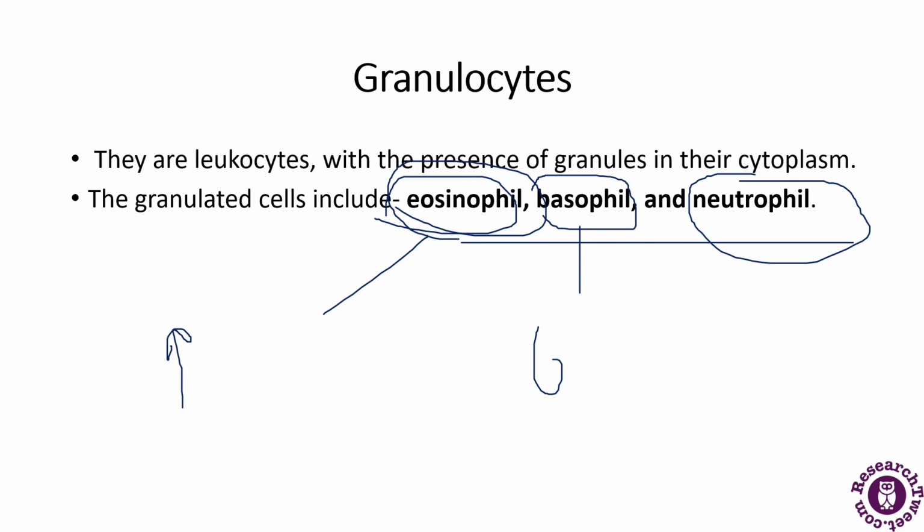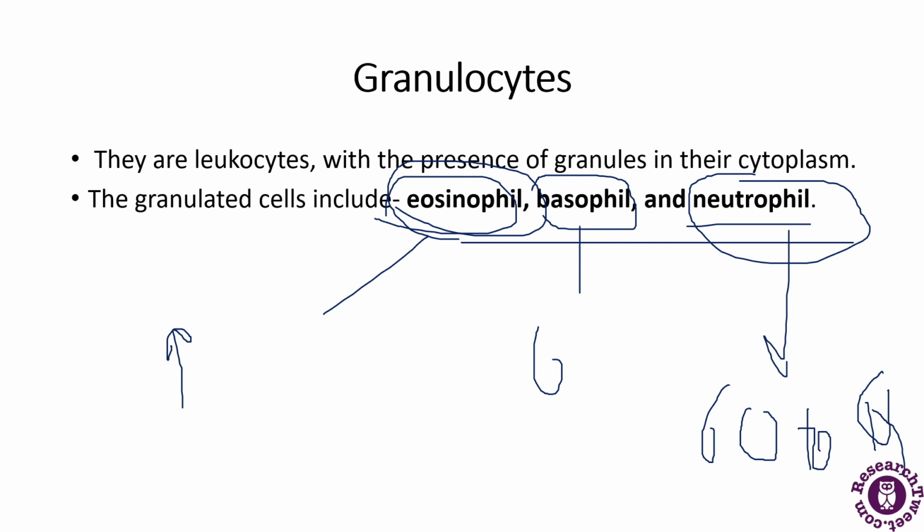So what are neutrophils? Neutrophils are normally found in the bloodstream and they are the predominant cells present in the pus. They contribute to about 60 to 65% of the WBCs with a diameter of about 10 to 12 micrometers. The neutrophils help in the destruction of bacteria with the lysosomes and they act as a very strong oxidant.